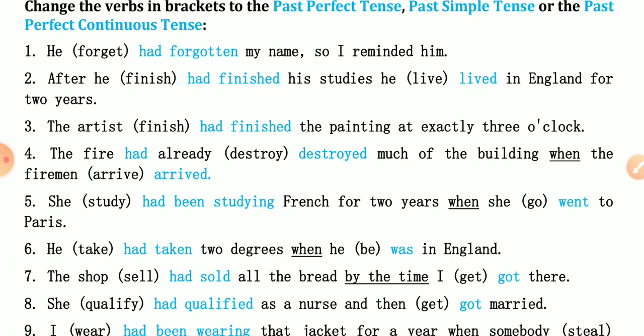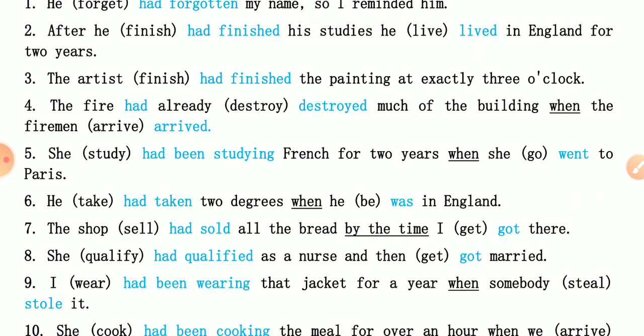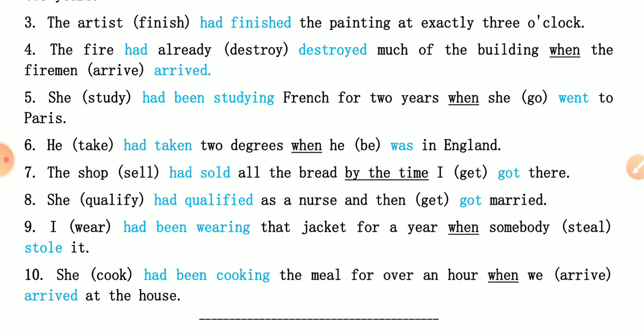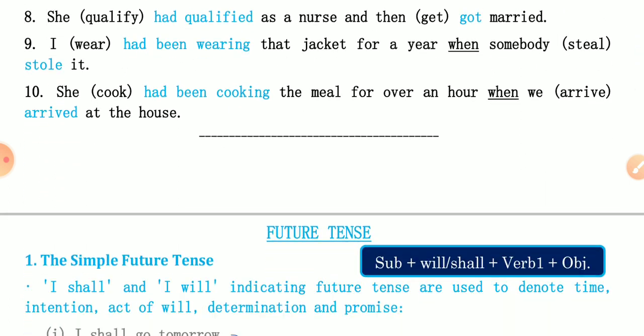I got there. I got there means I reached there. She had qualified as a nurse and then got married. I had been wearing the jacket for a year when somebody stole it. Same condition. She had been cooking the meal for over an hour when we arrived at the house. The same conditions are here.